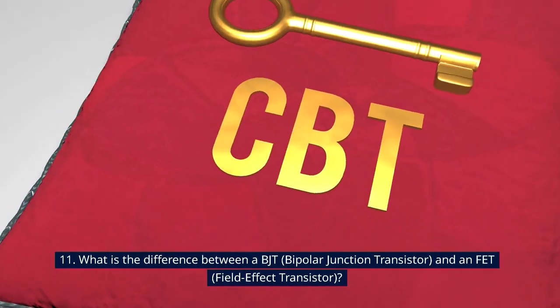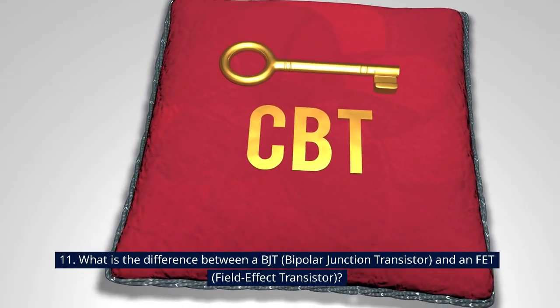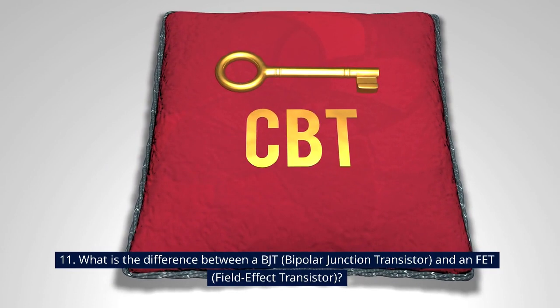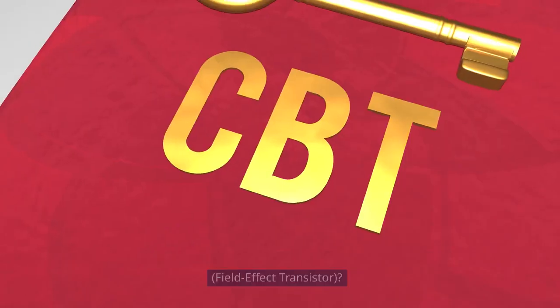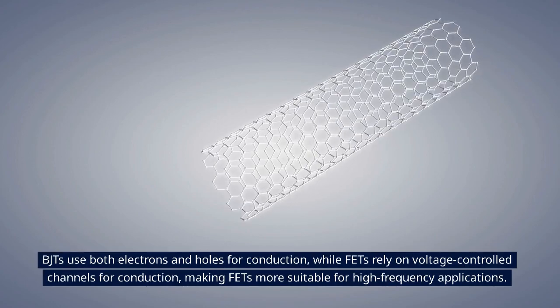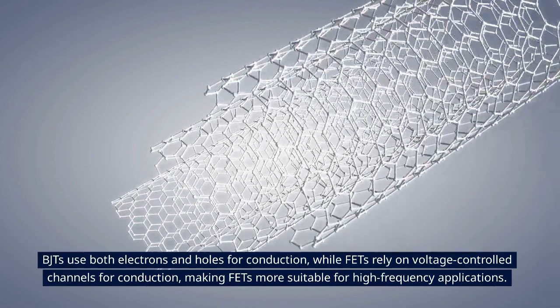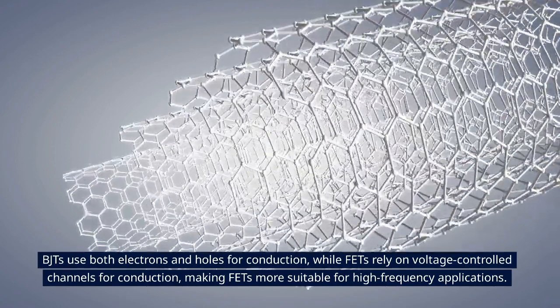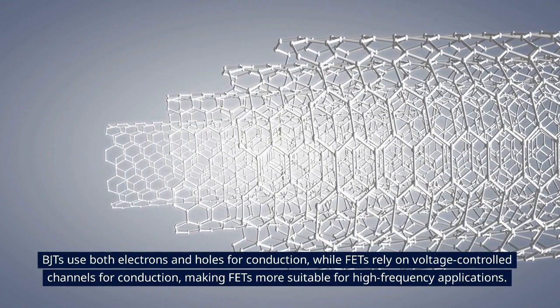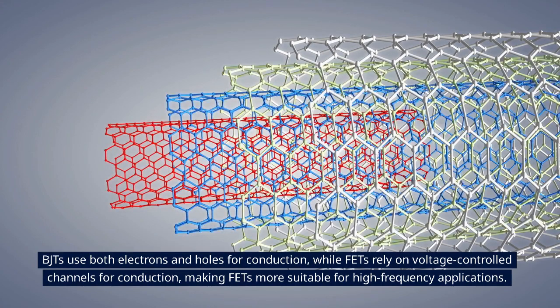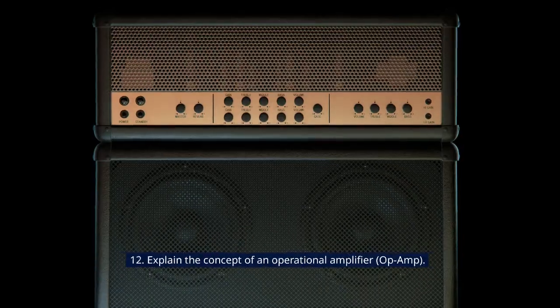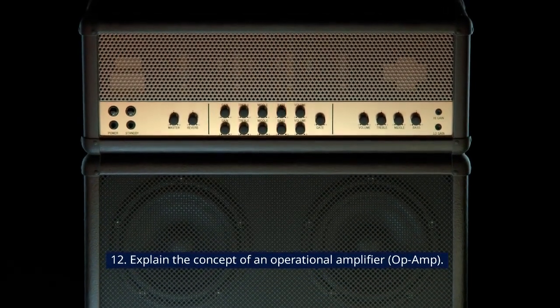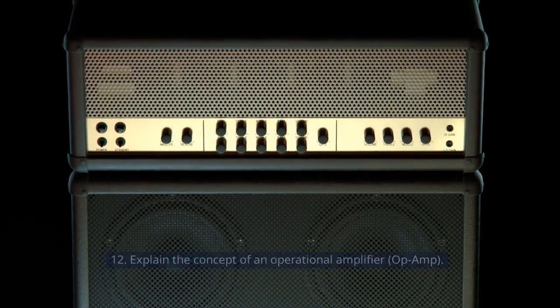11. What is the difference between a BJT, bipolar junction transistor, and an FET, field effect transistor? BJTs use both electrons and holes for conduction, while FETs rely on voltage-controlled channels for conduction, making FETs more suitable for high-frequency applications. 12. Explain the concept of an operational amplifier, op-amp.